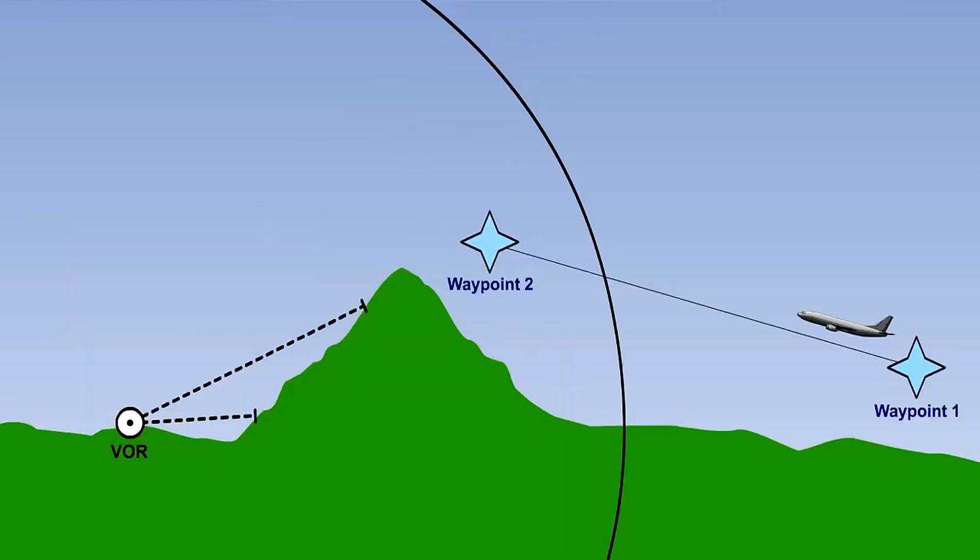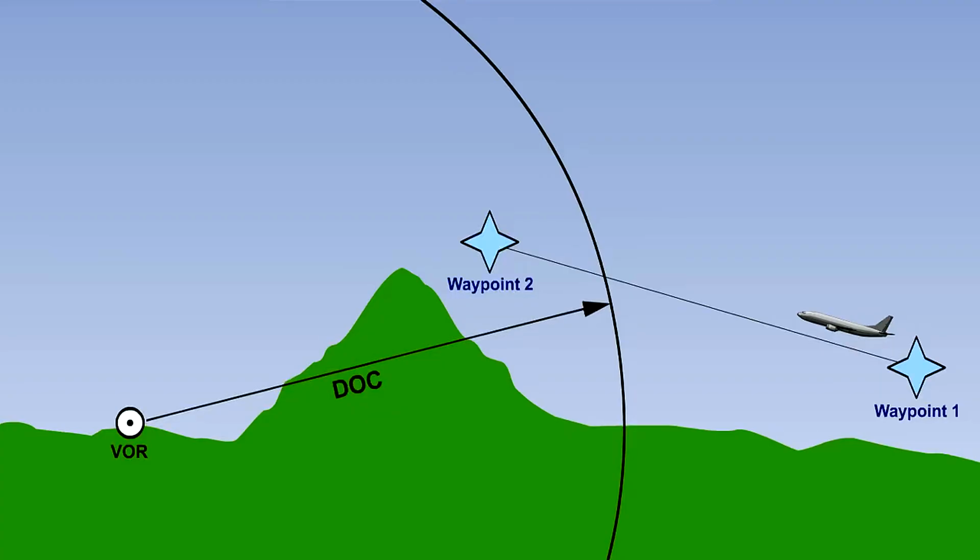Let's look at some limitations associated with a simple 2D system. Because VOR DME emissions are line of sight, a pilot must be aware of the altitude at which he chooses to fly and must consider the mask effects of any intervening features, such as mountains.